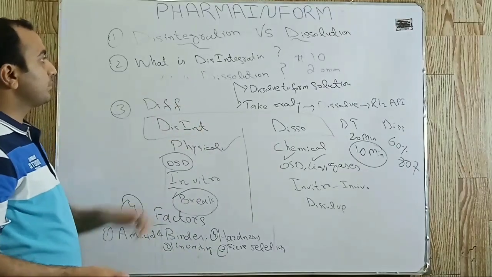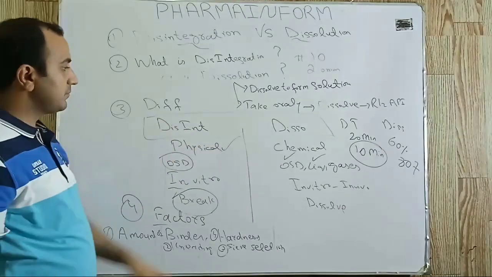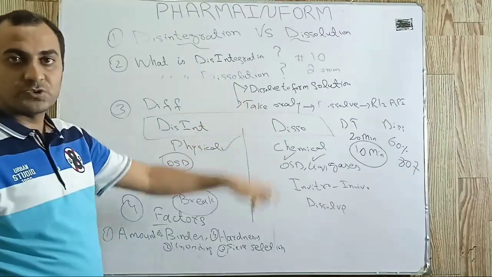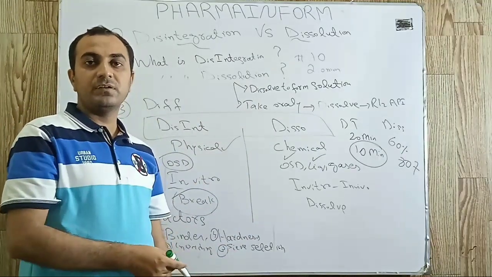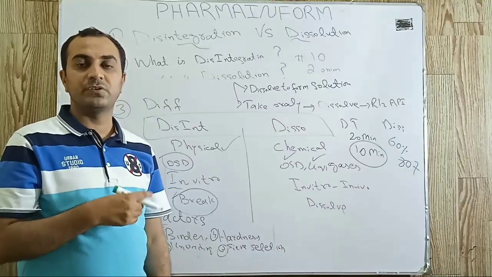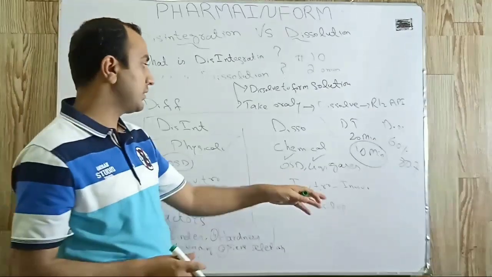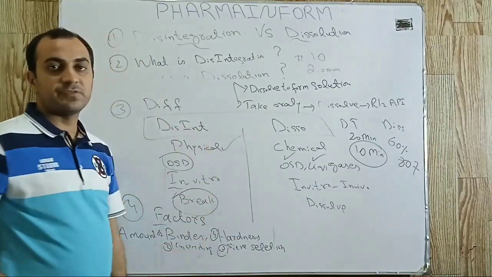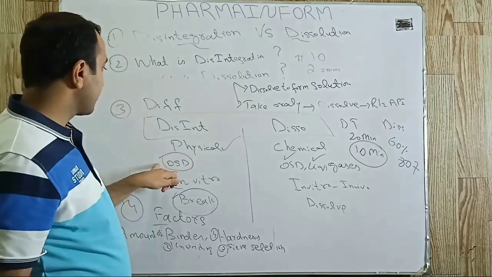Simply, if we see the difference between these two terms, dissolution is a chemical test. In dissolution, we take a sample from our solution, test it by HPLC, and check the amount of drug which is dissolved at different time intervals, like after 3 hours, 2 hours or 1 hour. Disintegration is a physical test. No testing is required during the disintegration test.